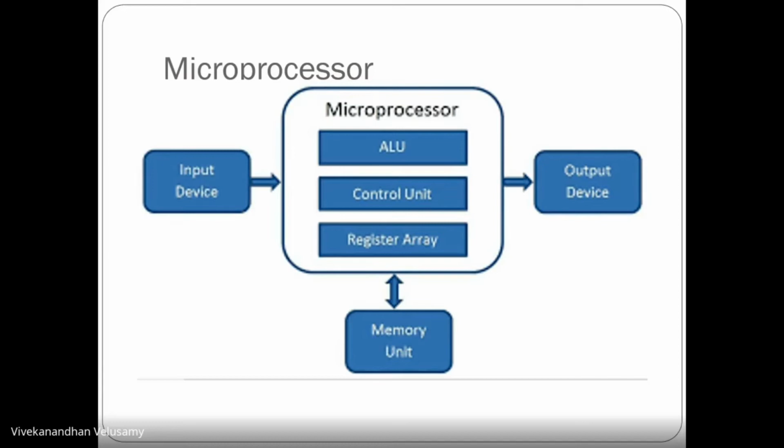Okay, so if we want to provide any input, we need to integrate an input device with our microprocessor. Similarly, if you want to display your output, we need to use some kind of output device with our microprocessor, or else if we need to store our data in memory, we have to use some kind of memory component with our microprocessor.